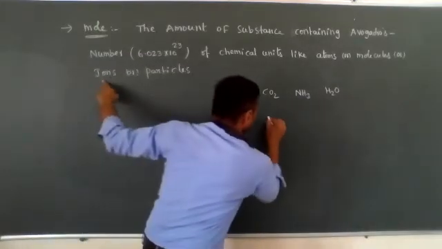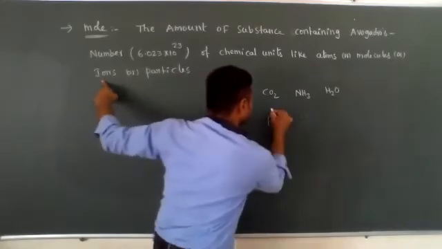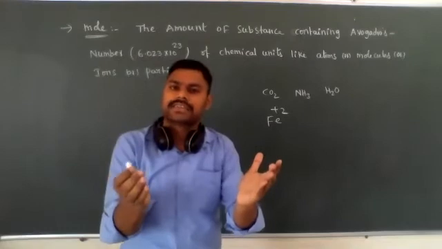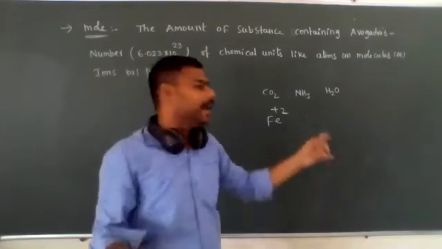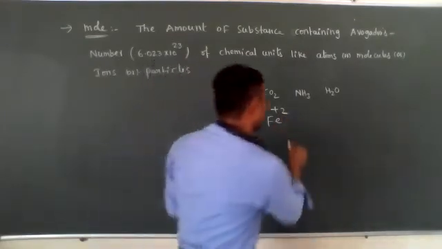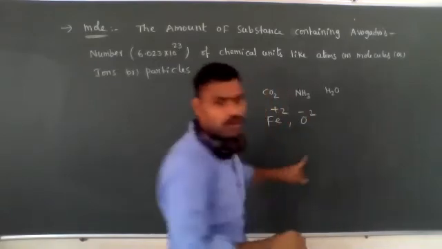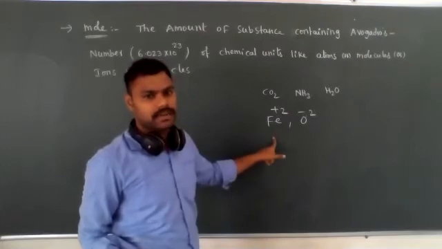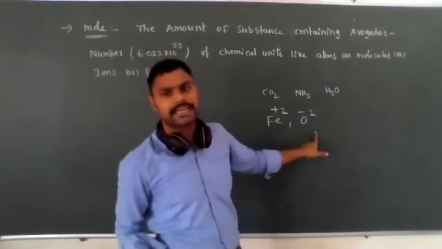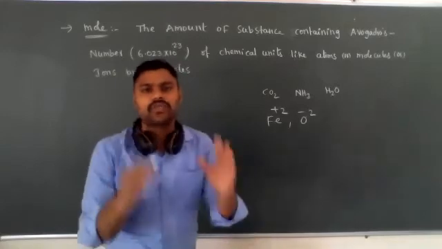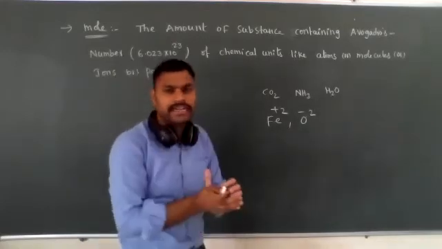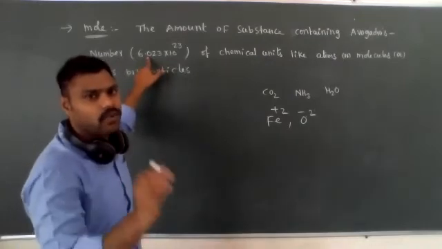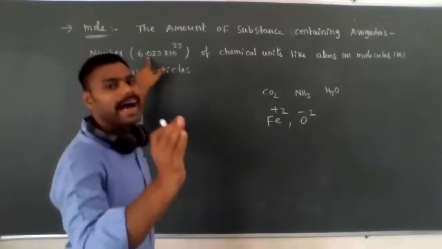For example, iron is present in the Fe plus 2 state. If any atoms have a charge, those are called ions. They may have a positive charge or a negative charge. O minus 2 is a negatively charged ion. Fe plus 2 is a positively charged ion. Those are called ions. If you want 1 mole of ions, how much quantity will they give? 6.023 into 10 to the power of 23. That much they will give. It is called a mole.